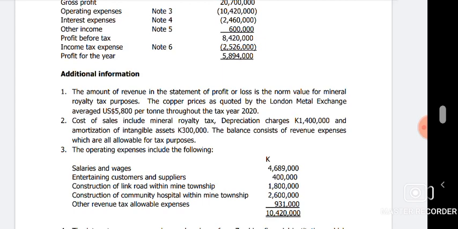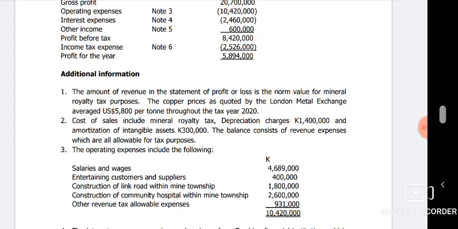Entertaining customers and suppliers, this specifically is not allowed. Why? This is because these are expenses to third parties. These are just those that are not necessarily part of your business.